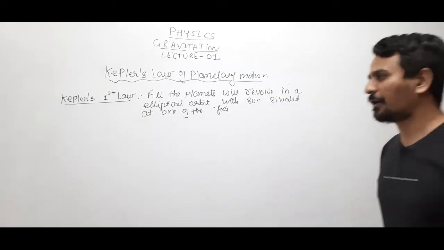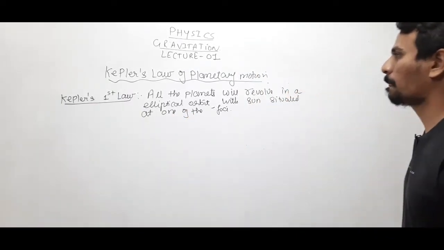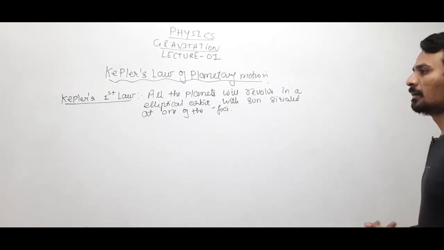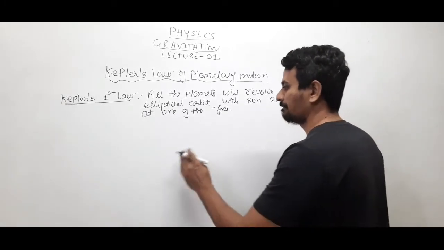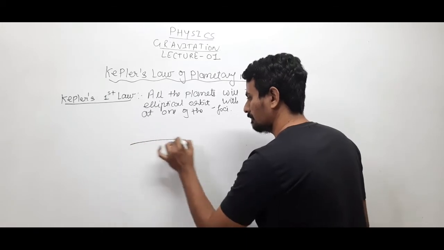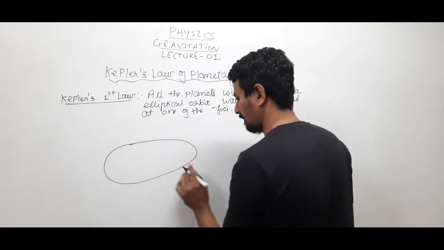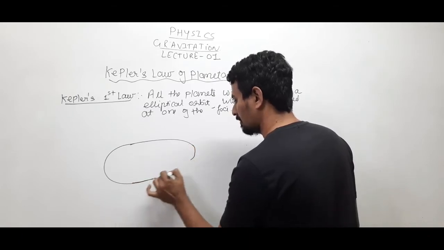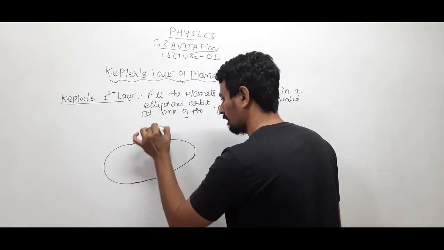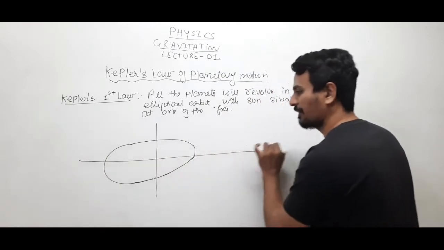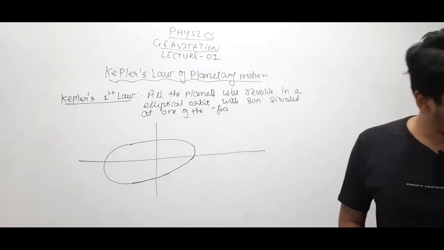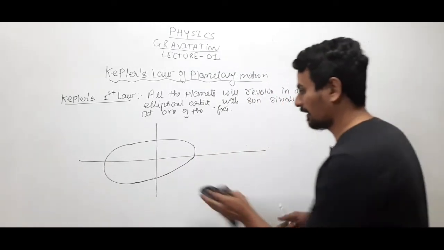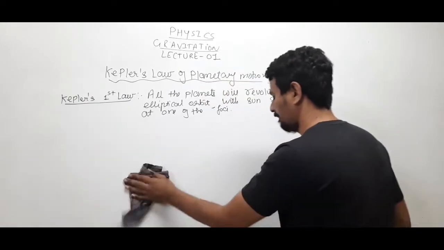You will require a bit of maths in this law. According to Kepler, this is an ellipse. An ellipse will have a shape almost like a potato, right? I have not drawn the ellipse perfectly, but that's okay. I'll try once more.